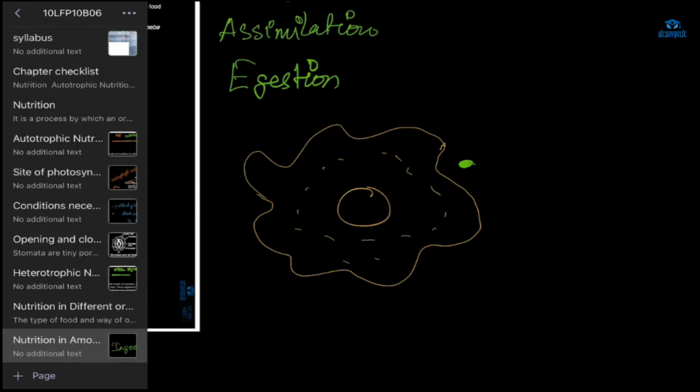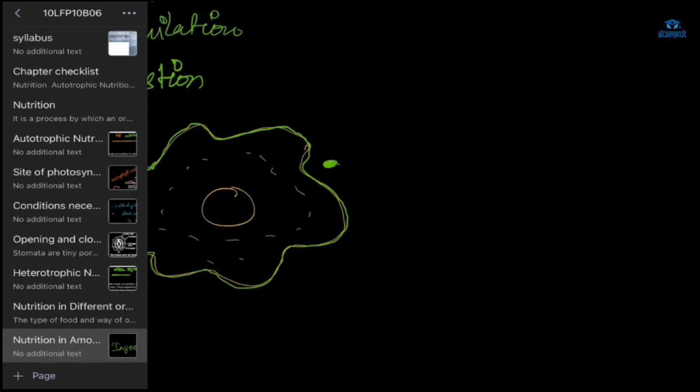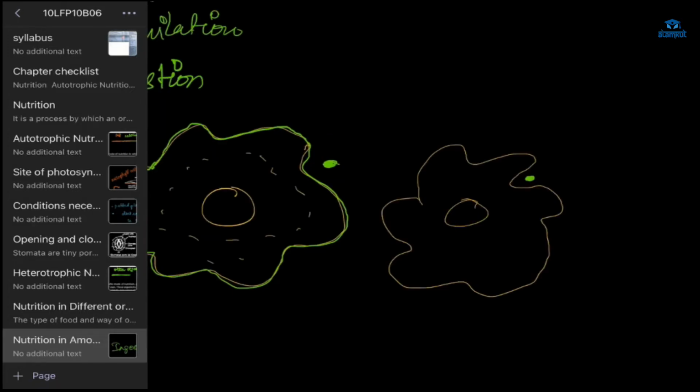Okay, what happens? This is the pseudopodia. It is a finger-like projection because of which the amoeba changes its shape. So when food particles come near it, it changes its shape and engulfs it like this. See, it is changing its shape, right? Right, Navya?